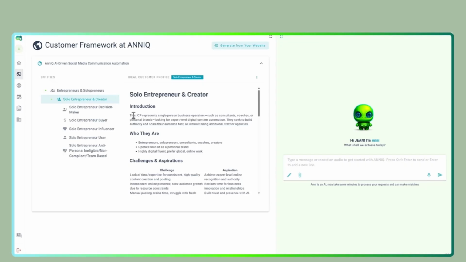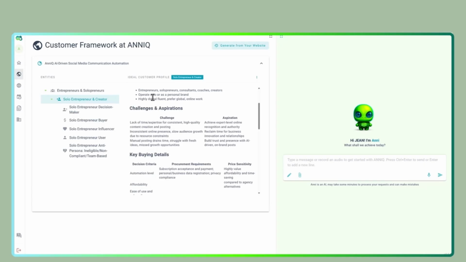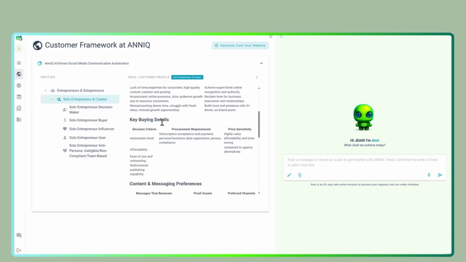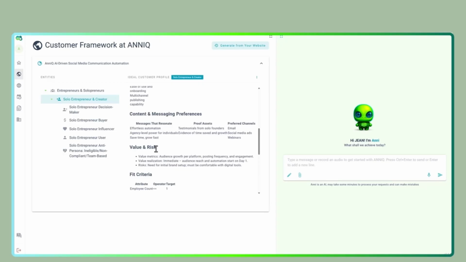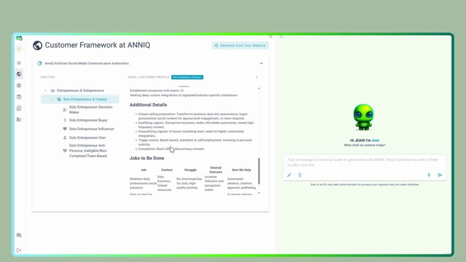So I have here, this is a simple introduction. Single person business operators could be consultants, coaches, personal brands, people that need to create content. Who they are: entrepreneurs, solopreneurs. They operate solo or as personal brands also. They have some challenge and aspirations, key doing details, and many other information and insights here. I can understand value and risk. How can I decide the fit criteria? So this is interesting because Any helped me to understand more my audience and my market.